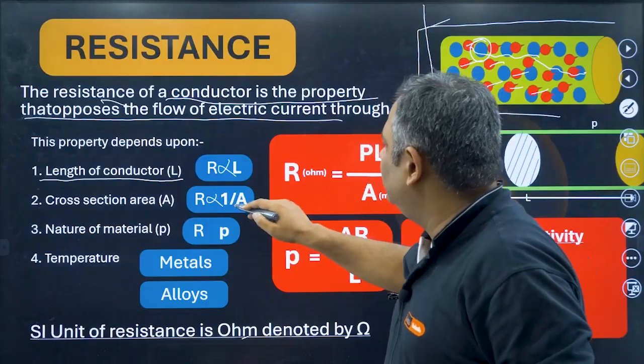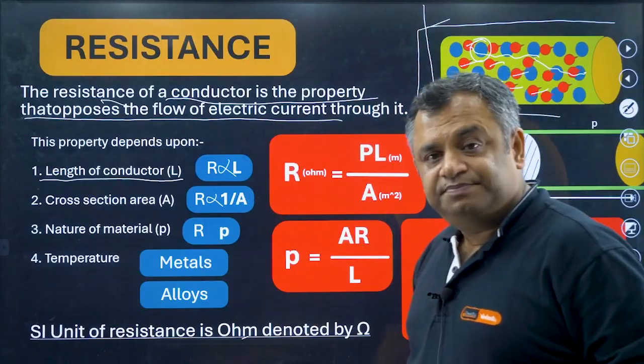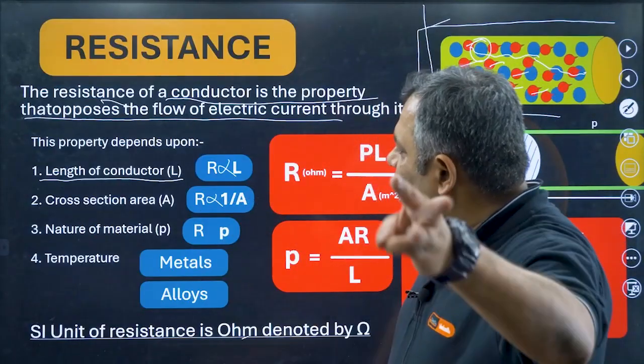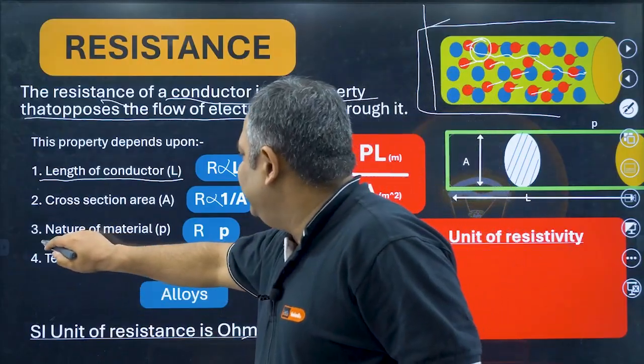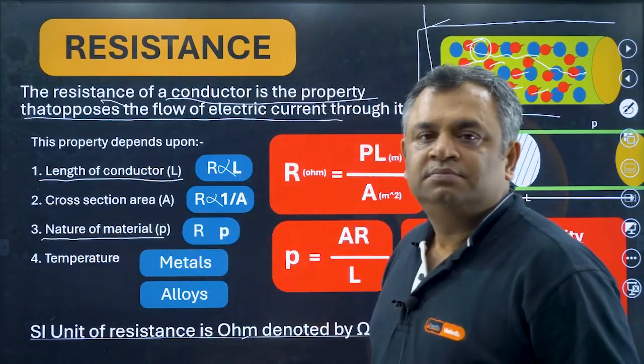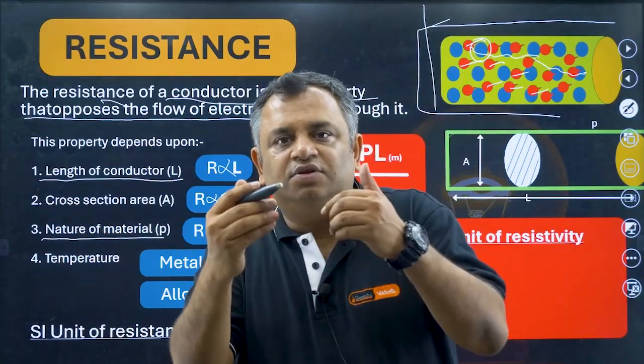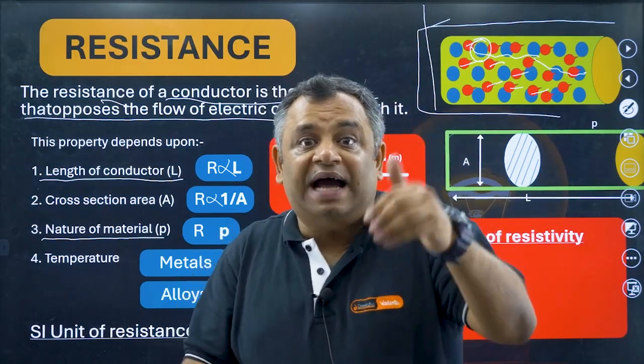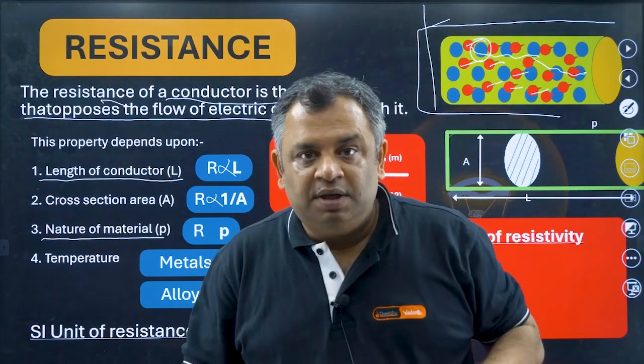So resistance is inversely proportional to the area of cross-section. The third thing it depends upon is the nature of the material. That means the resistance is also dependent upon what type of material you are using for the conductor.